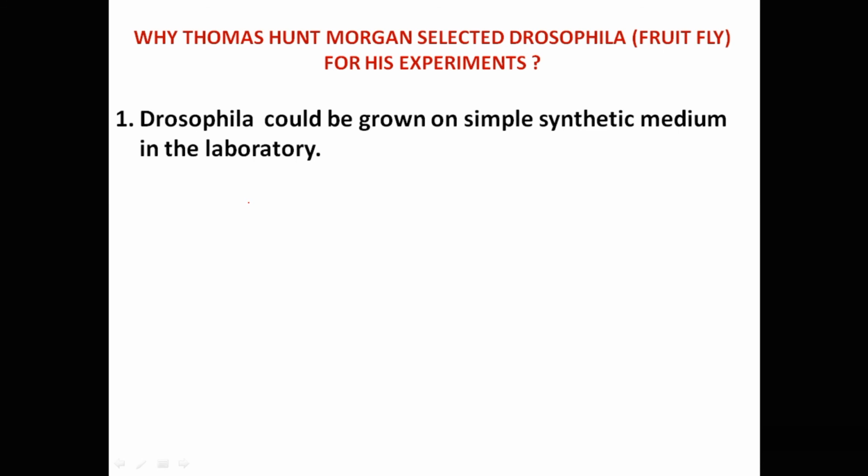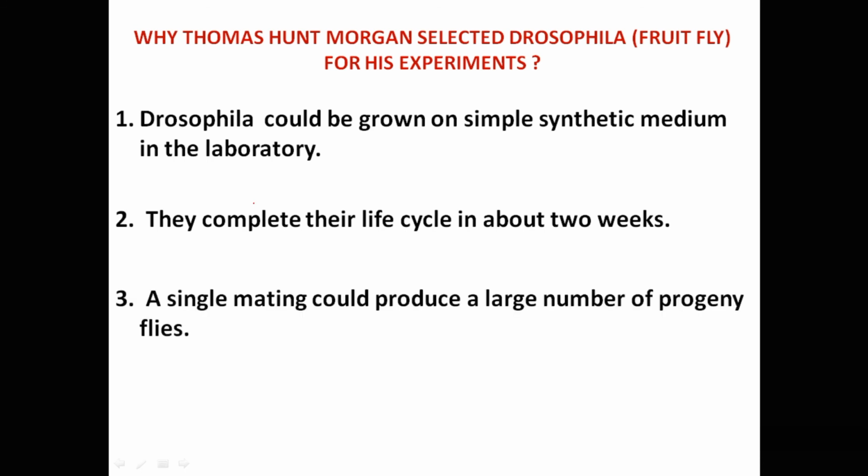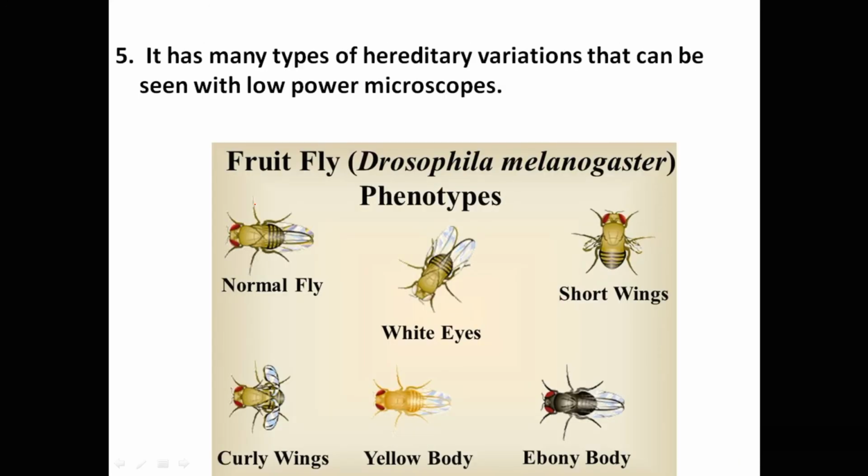Drosophila could be easily grown on simple synthetic medium in the laboratory. They complete their life cycle in about 2 weeks, so results were obtained within 2 weeks. A single mating could produce about 200 to 400 progeny flies. There was a clear differentiation of the sexes. The male and female flies are easily distinguishable. Drosophila has many types of hereditary variations in eye color, body color, and type of wings that can be seen with low power microscopes.